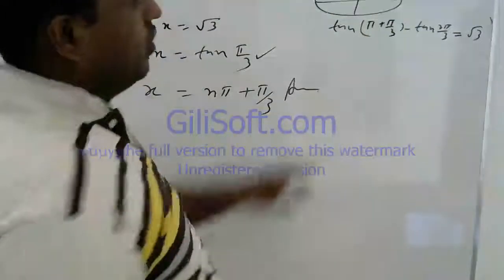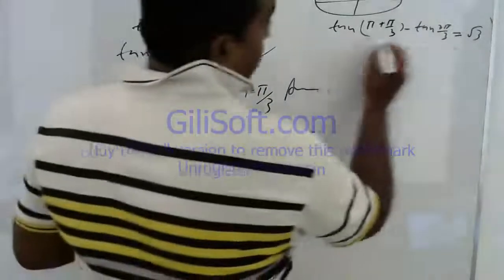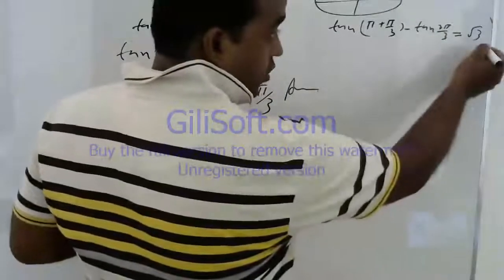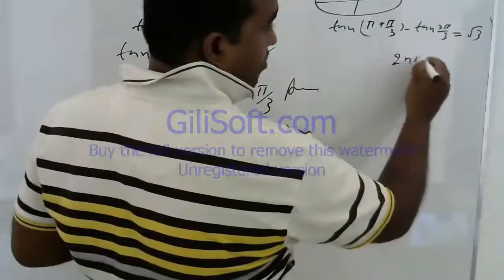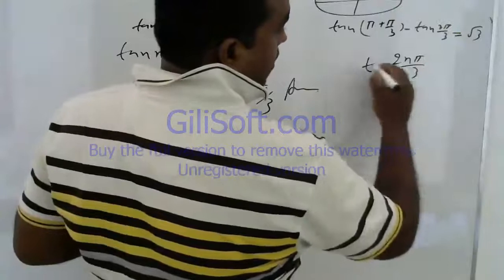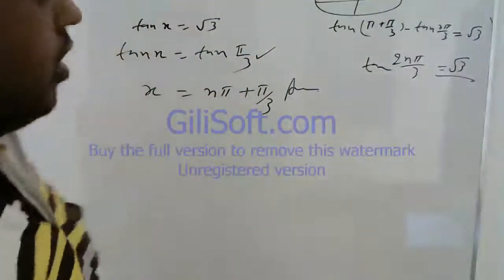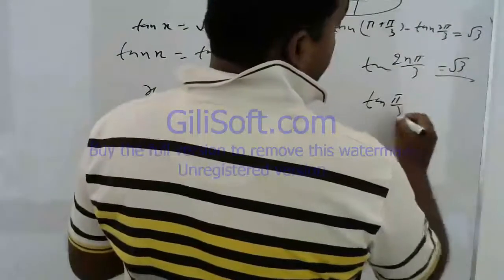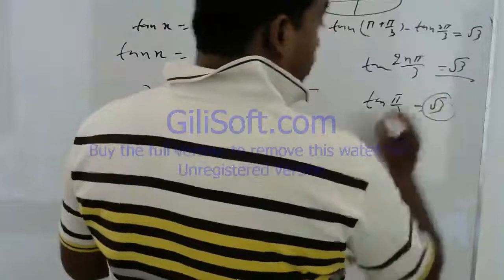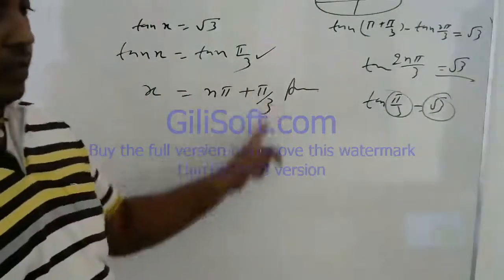Tan 2 pi by 3 and others give root 3; they are general values, but the smallest, tan pi by 3 is root 3, is known as the principal value. So you should write here x is equal to n pi plus pi by 3.